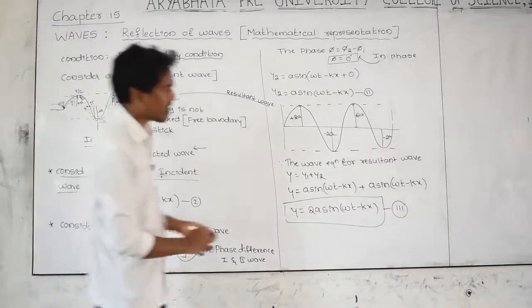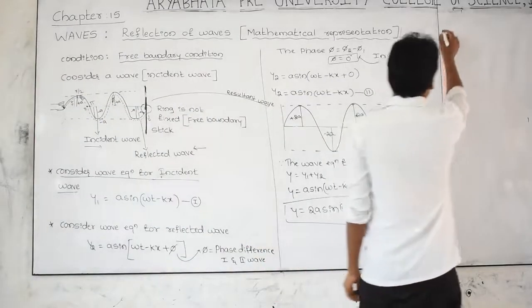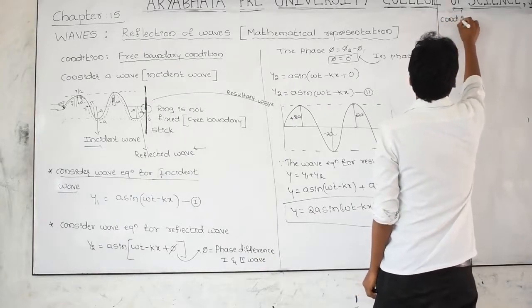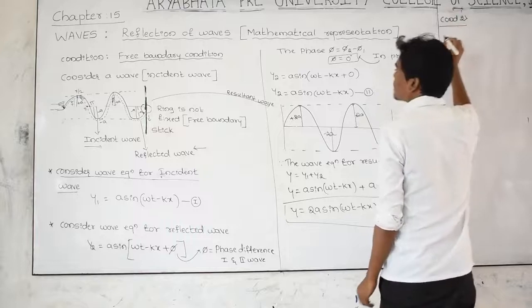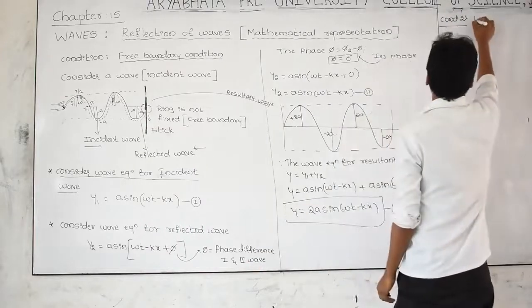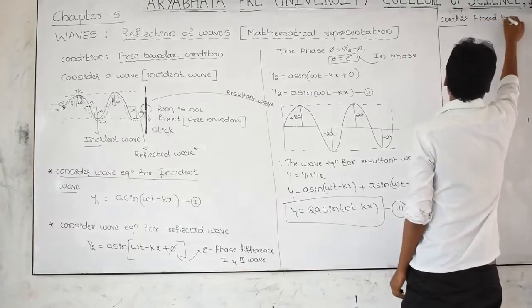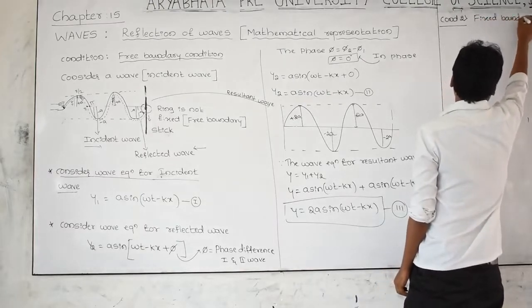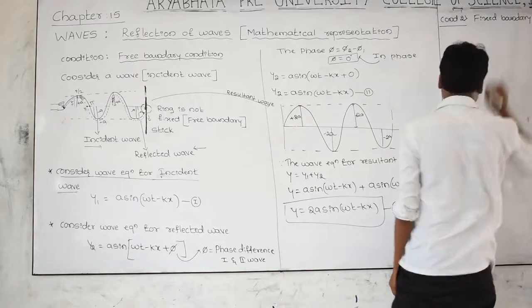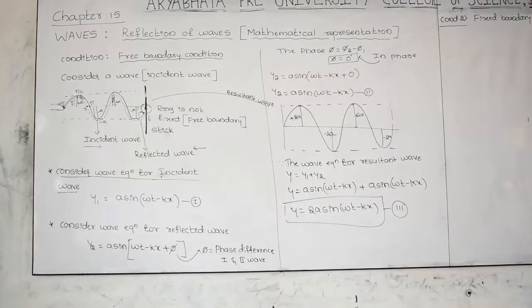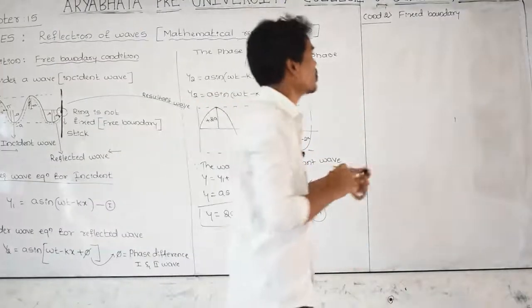Next, the second condition I am considering, condition number 2: I am considering the fixed boundary condition. This is for the free boundary, and now I am considering the fixed boundary.